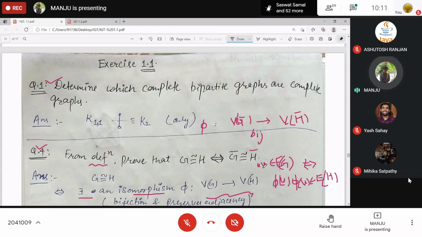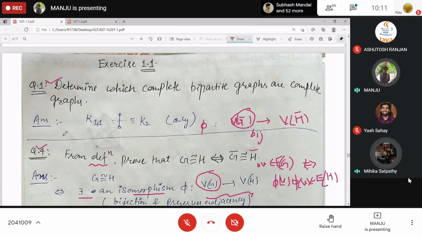Now, whenever these are adjacent in G, what can you say about G complement? These two vertices are also present in G complement, because the vertex sets Vg and Vg complement are the same. They will not be adjacent in G complement.